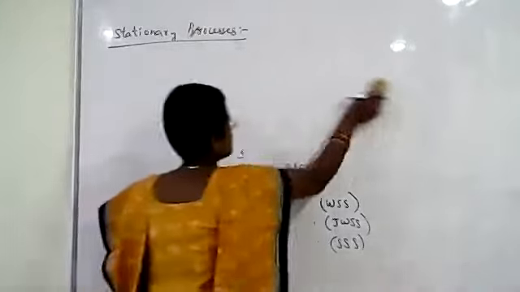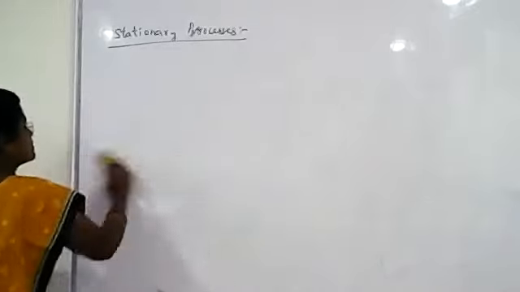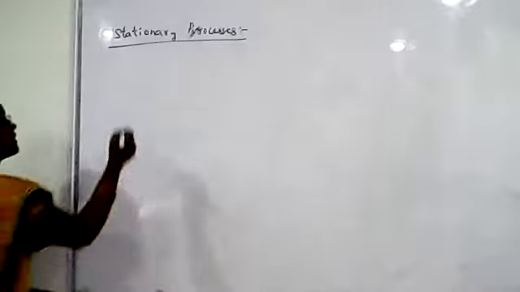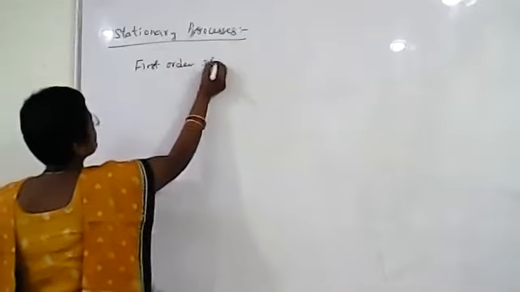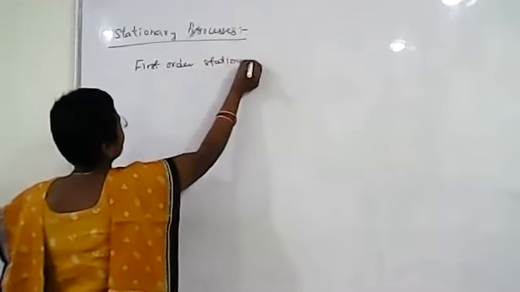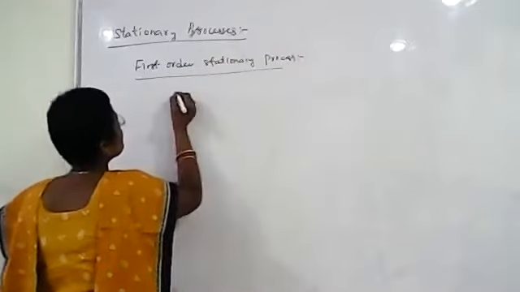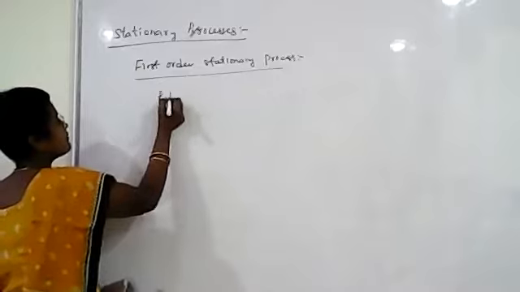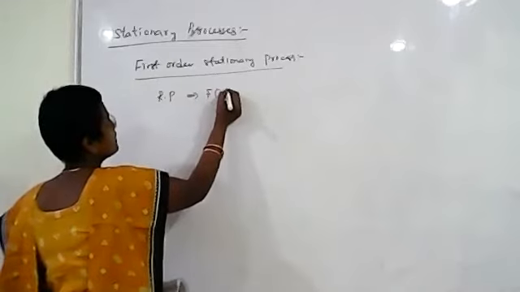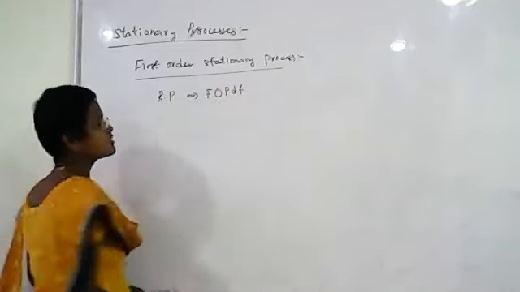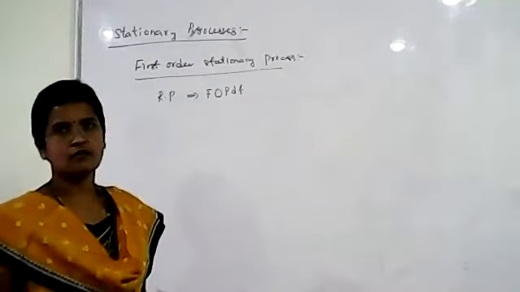Now first we'll discuss what the first order stationary process is. We have discussed this already in the last class, so we'll revise it here. We consider a random process whose first order probability density function does not change with time or shift in time.